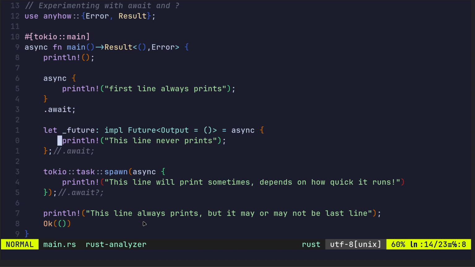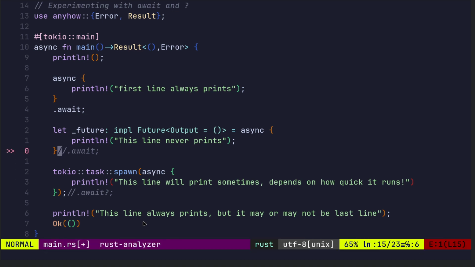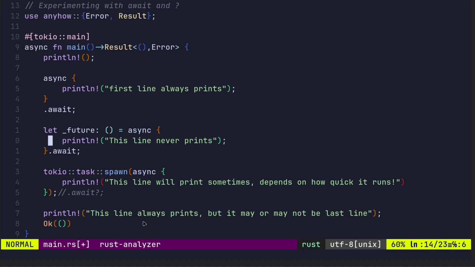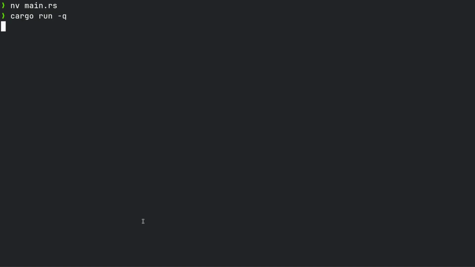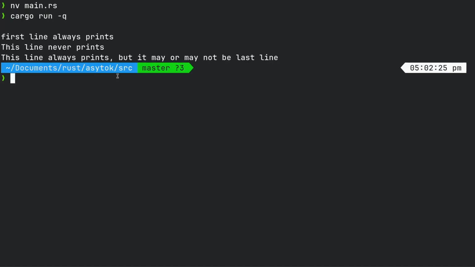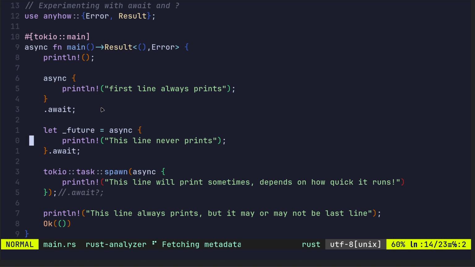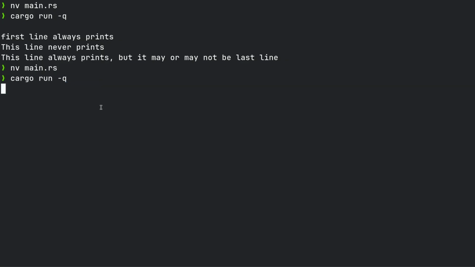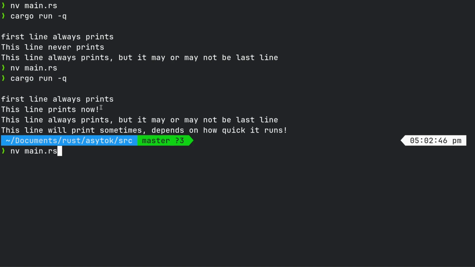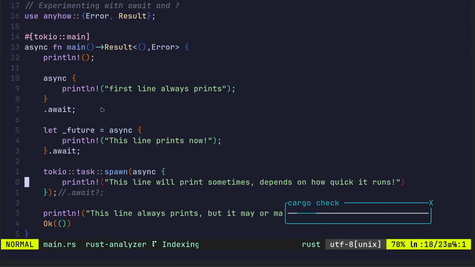If I come here and I uncomment this, the line that never printed, now that I'm adding await, it will print. See, it said it never prints. This line prints now. Okay, so this line,